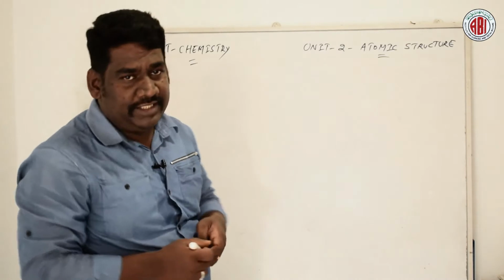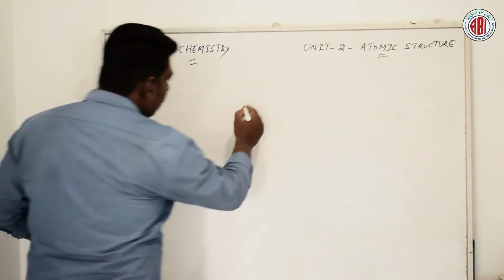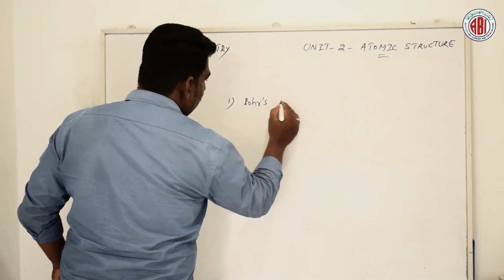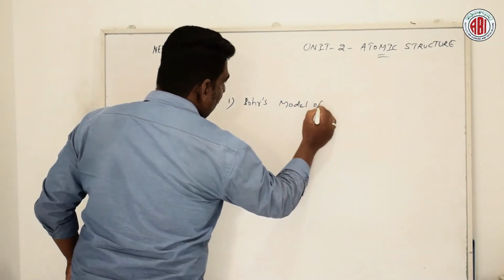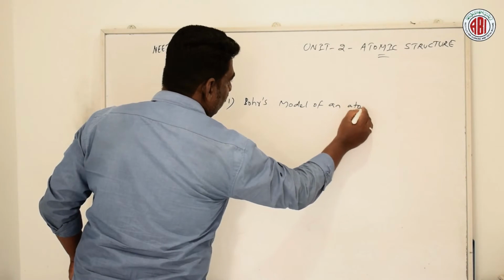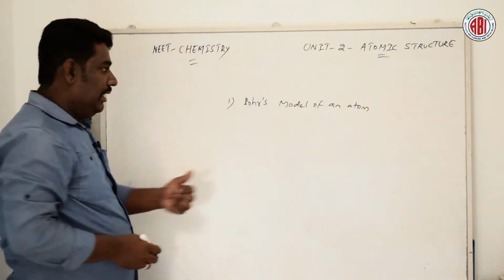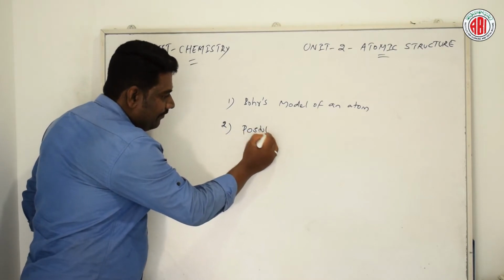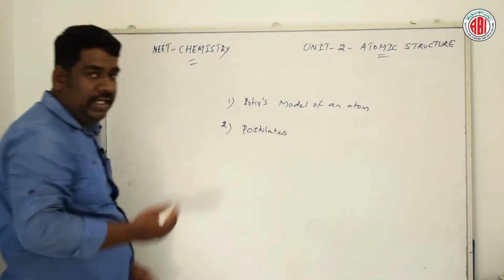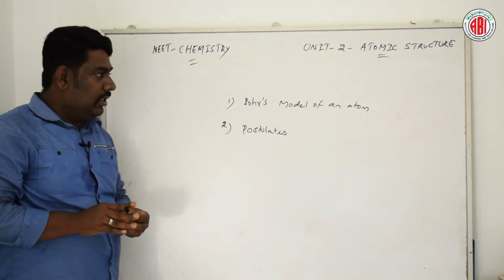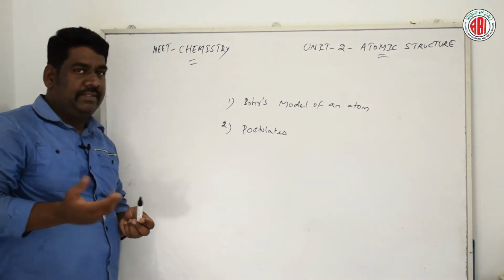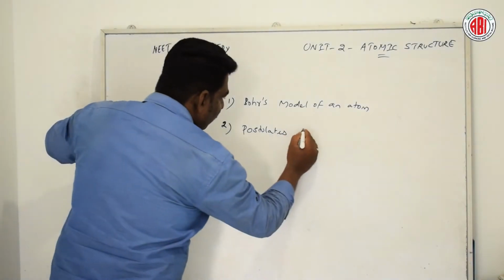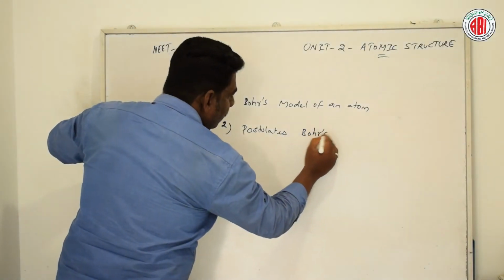Today we are going to discuss in detail Bohr's model of an atom, and the different postulates related to Bohr's model of an atom, the theories related to this concept, the postulates of Bohr's model.